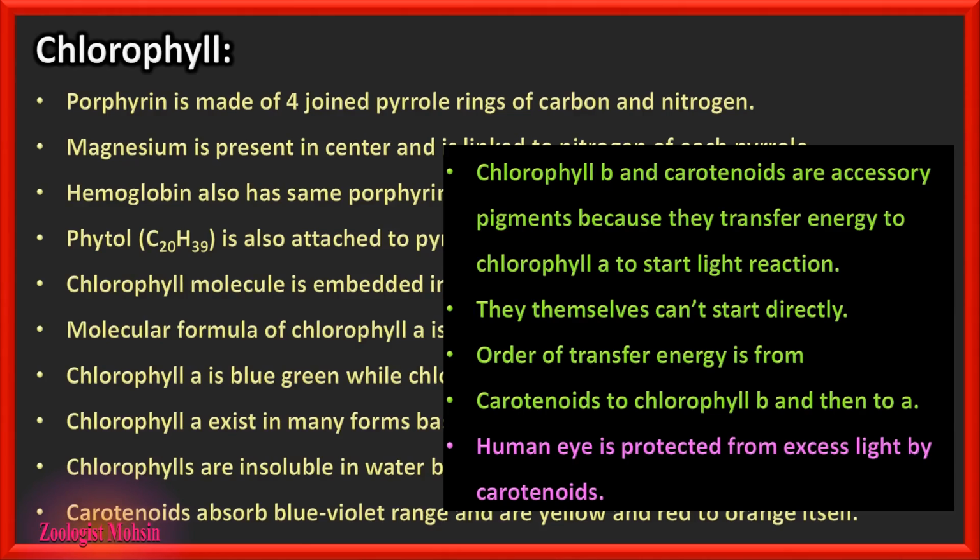The order of transfer of energy is from carotenoids to chlorophyll B and then to A. So remember that carotenoids do not transfer energy directly to chlorophyll A, but through the intermediate chlorophyll B. Human eye is protected from excess light by carotenoids. Please remember.